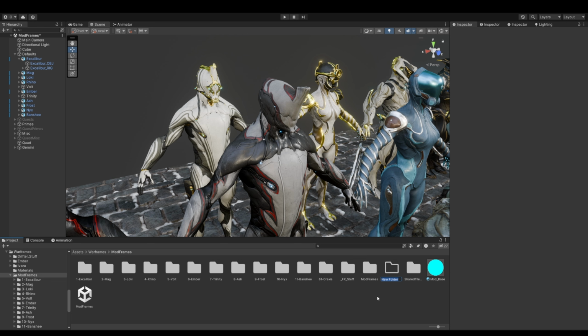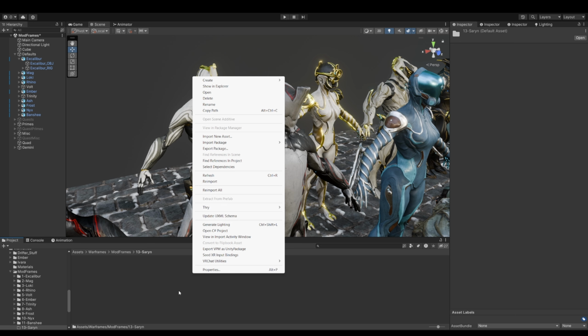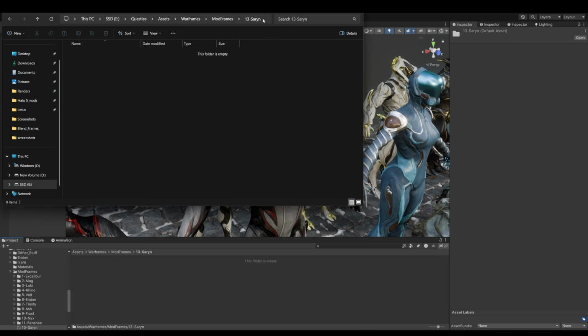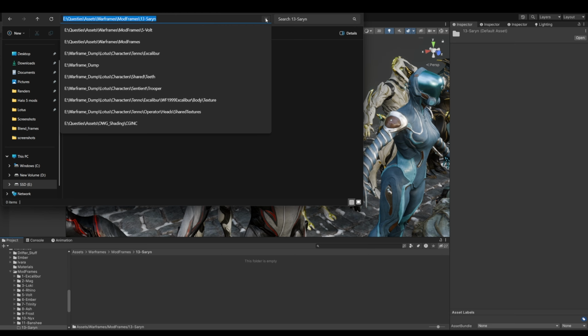So I'm going to name her, I think Saren is 13. I might change that later if it's wrong. So now I have my directory, and I can do show and explore, and I can just copy that.